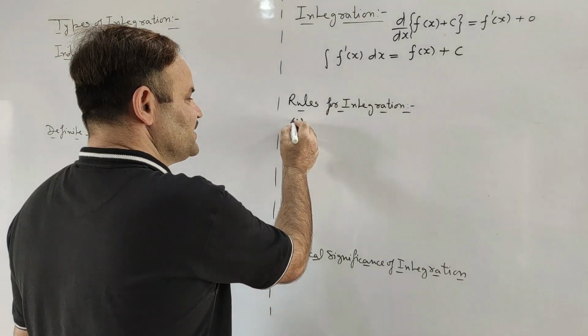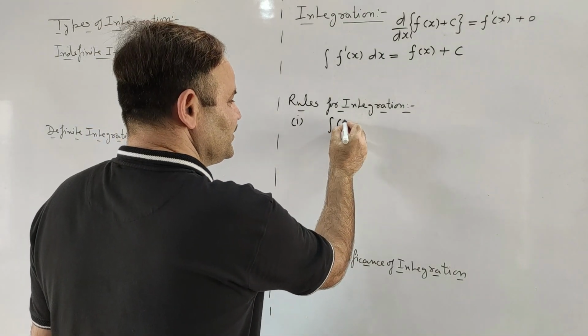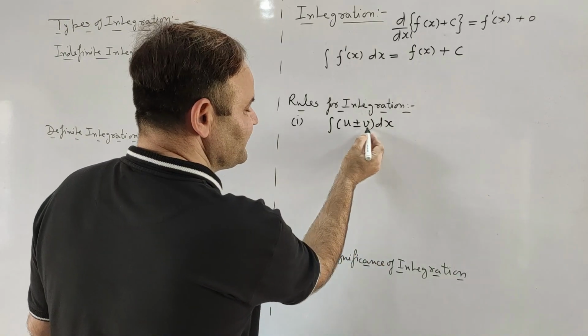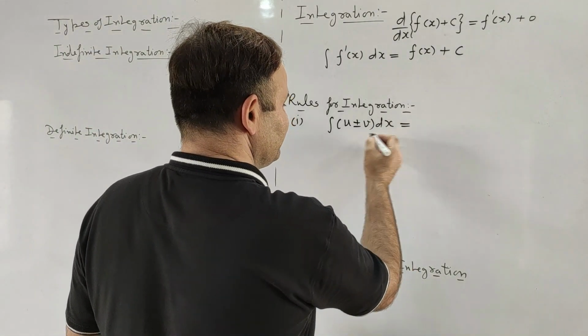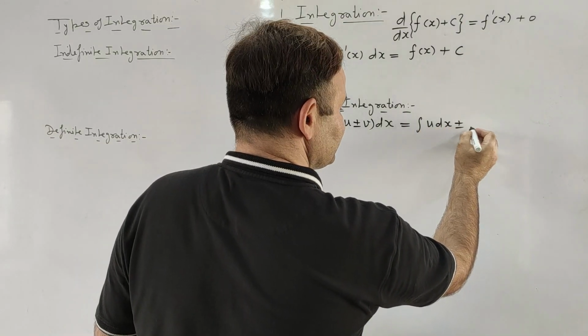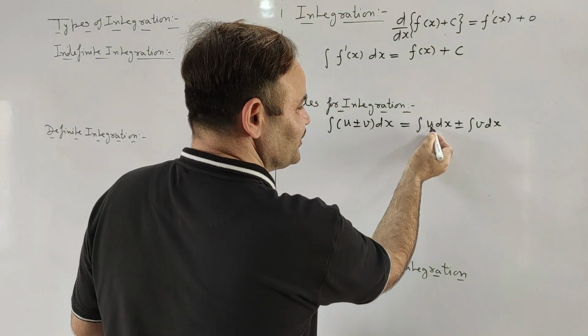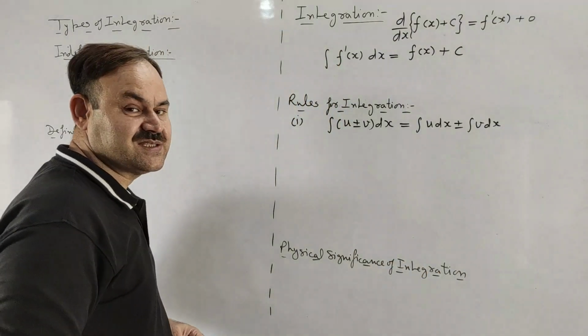So now we are coming to the rules for integration. First, integration is distributive over addition or subtraction. It means integral of (u plus minus v) dx, here u and v both will be functions of x, will give us integral u dx plus minus integral v dx. It means integration of u with respect to x plus minus integration of v with respect to x.